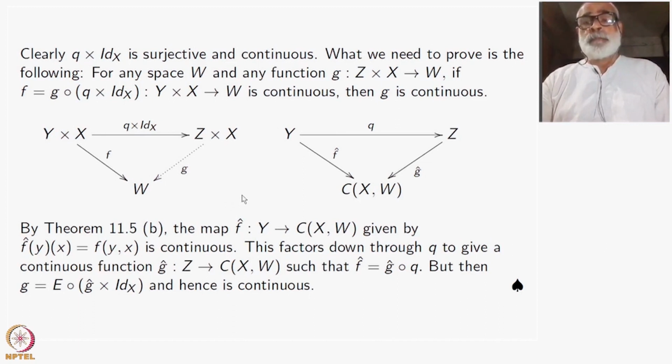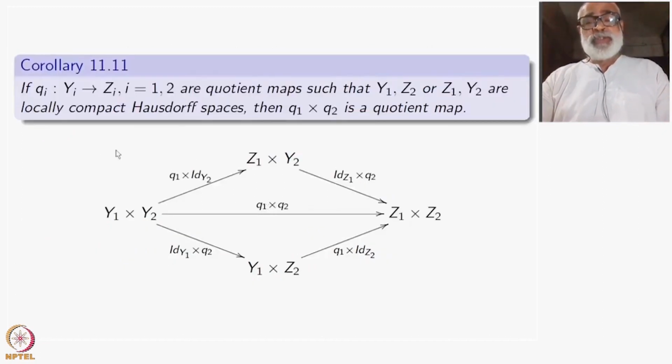So the proof that the product of any two quotient maps is a quotient map is still not yet over. That is not true. If one of them is locally compact Hausdorff, or locally compact regular, then it holds. This is what we have done. So now we can use that to give you a satisfactory answer. This is not an if and only if kind of answer, okay, but it's a useful thing.